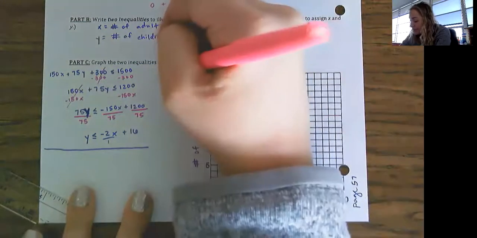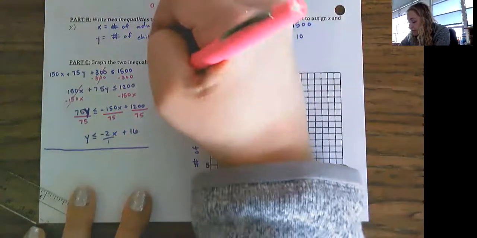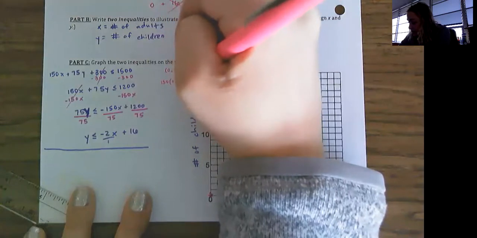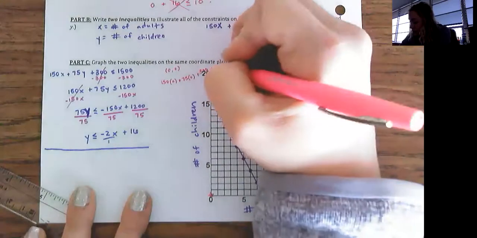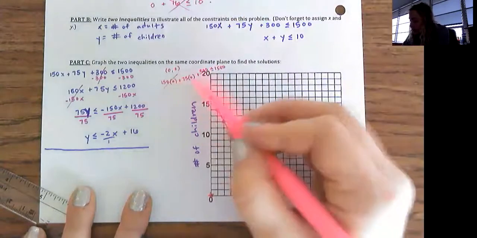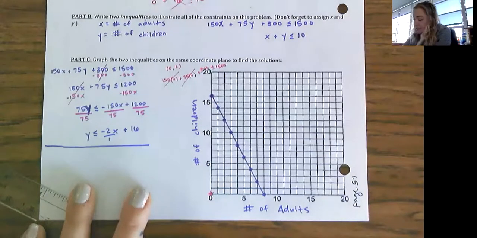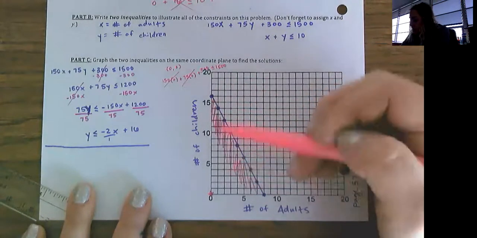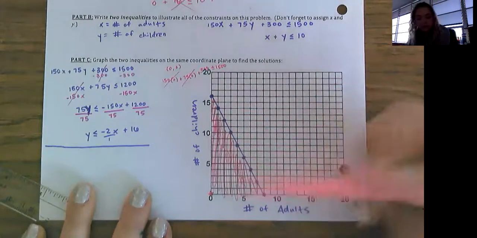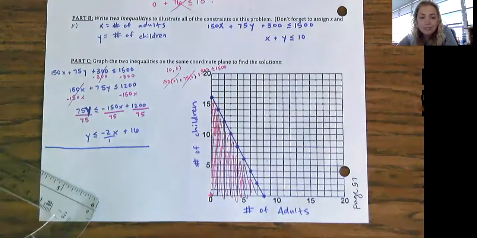And when I test 0, 0, I'm plugging it into the original equation. So 150 times 0 plus 75 times 0 plus 300 is less than or equal to 1,500. All of this stuff is 0. Is 300 less than 1,500? Yes. So I'm going to shade everything below this line. Beautiful. Okay, let's go to the next part.